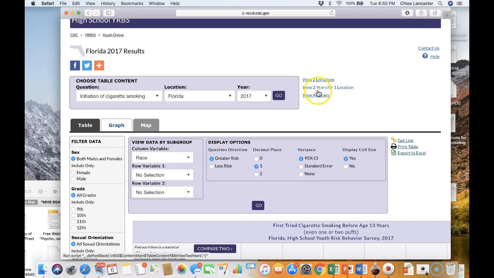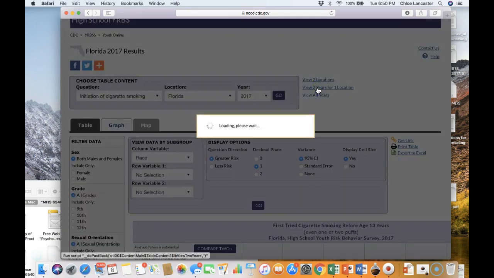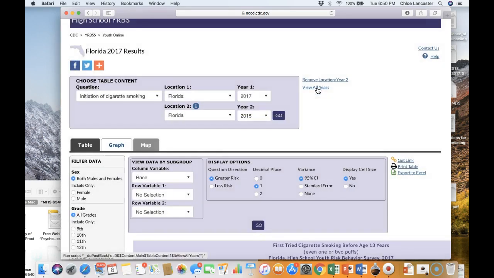Let's just go ahead and view 2 years for one location. And you could compare different states. Most of the time, you're simply going to want to look at how is my state doing in comparison to the nation.